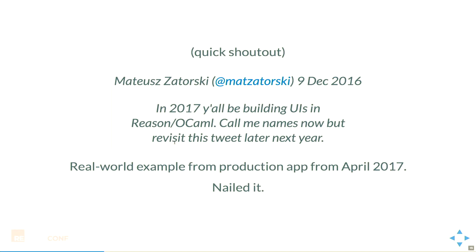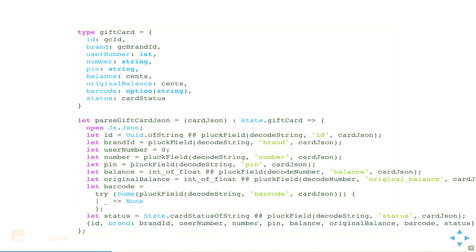And I want to make a quick shout-out to Matush. So he had a tweet, I think back in 2016, saying, in 2017, we were going to be building our UIs in Reason and OCaml. And so the code I'm going to show you is from a real-world app that handled money with lots and lots of users that we launched in 2017. So good job, Nostradamus, like the Polish Nostradamus.